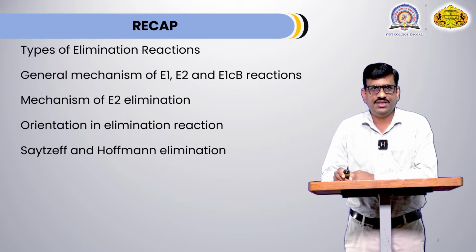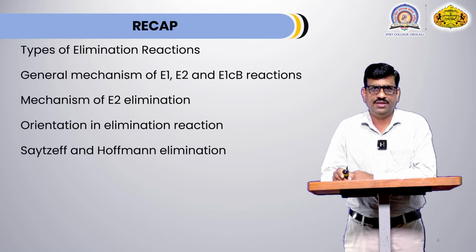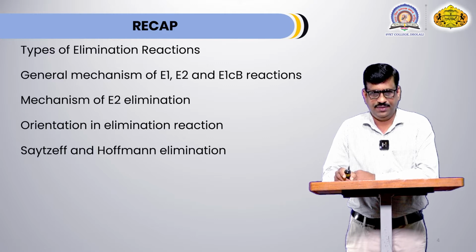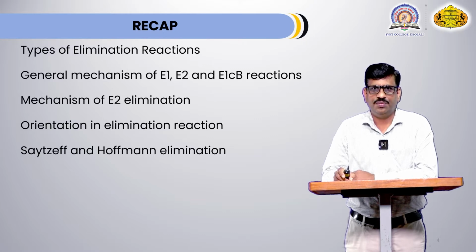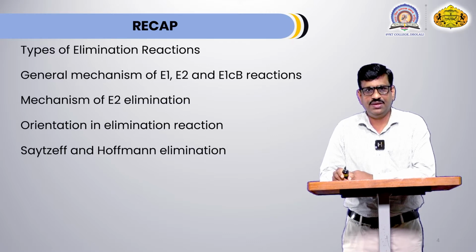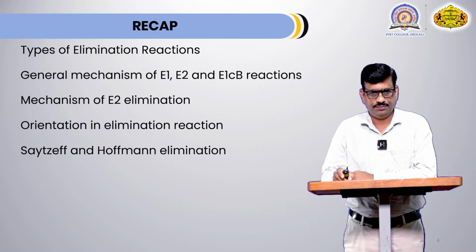E2 elimination is one-step mechanism and all bond formation and bond breaking taking place simultaneously. In E1CB mechanism, first step is formation of carbanion and second step is formation of alkene. E1CB mechanism is less common as compared to E1 and E2 elimination.